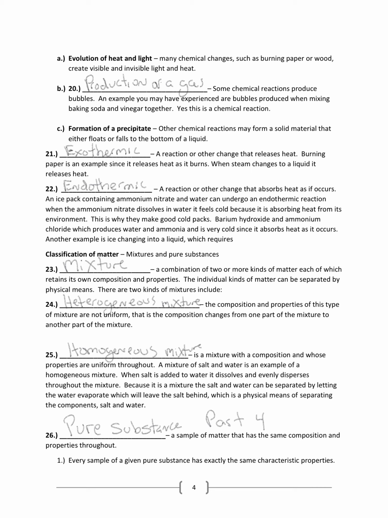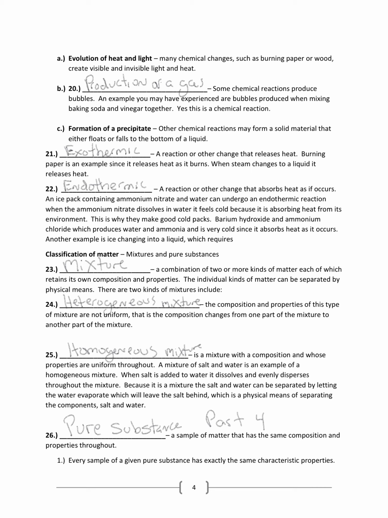In addition, some chemical reactions produce gas. So B, production of a gas. An example of that is when you mix baking soda and vinegar together, you'll start seeing a bunch of bubbles generating. That's an indication that that's a chemical reaction. Now, not all changes where a gas is being produced are chemical reactions, but a great deal of them are. For example, boiling water produces a gas, but that's not a chemical change, that's a physical change. So some of them do and some of them don't.